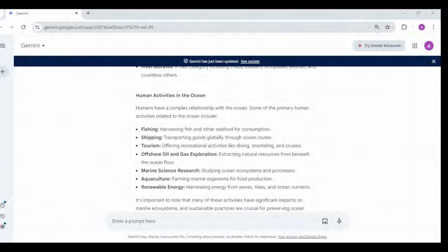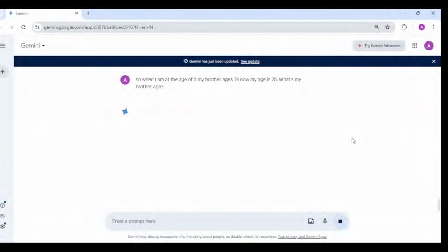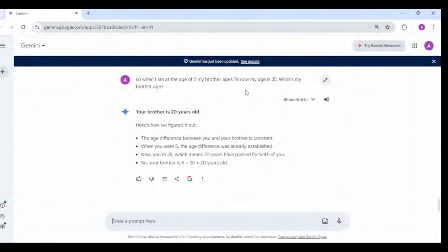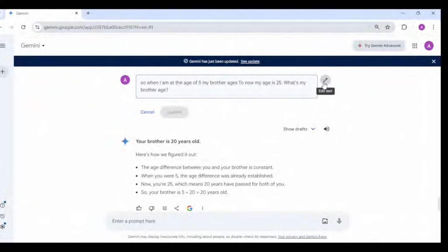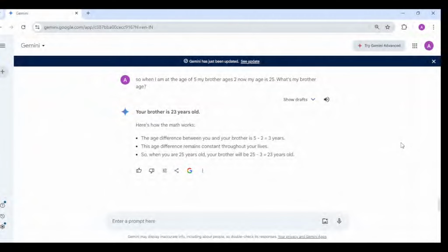So for example, when I am at the age of 5, my brother age is 2. Now my age is 25. What's my brother age? So just I am asking some tricky questions. Let's see if it is able to solve. Yeah, it is able to solve the analytical, mathematical problem based on our prompt. Sorry, there was a pronunciation miss, instead of 2 it is 3. I will try now. Yeah, it's showing an answer directly.